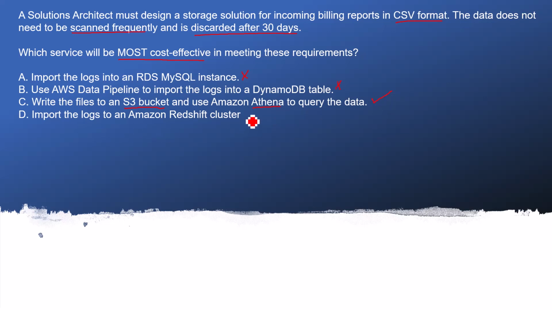D says import the logs to an Amazon Redshift cluster. This is the wrong option because in a Redshift cluster it will be difficult to define the life cycle for discarding after 30 days. So the correct answer is C.